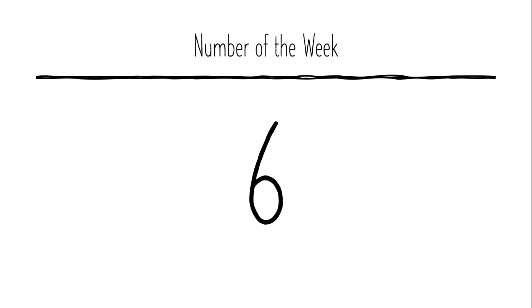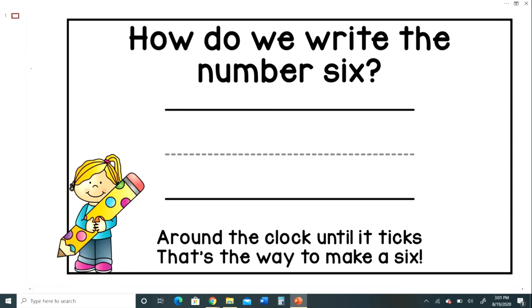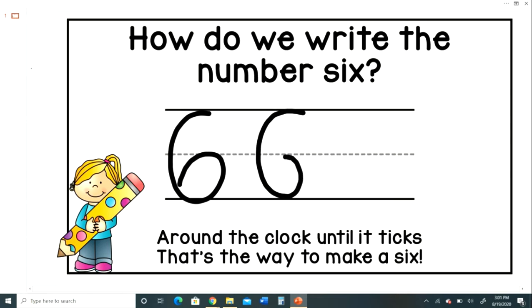Can you write the number 6 in the air as well? So how do we write the number 6? Around the clock until it ticks. That's the way to make a 6. Let's try making the number 6 again. Around the clock until it ticks. That's the way to make a 6.